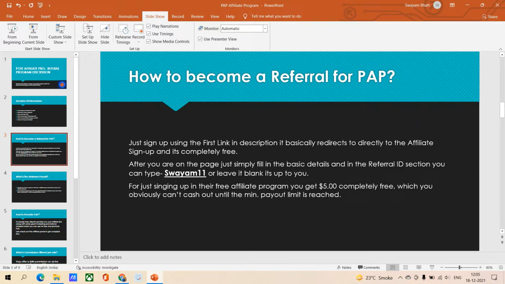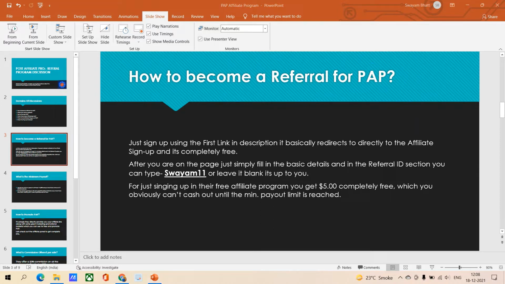It's up to you. For just signing up in their free affiliate program, you get $5 for completely free, which obviously you can't cash out until the minimum payout limit is reached. But yes, you can sign up for free using the first link in the description for the affiliate program and promote PAP, and yeah, make some good money.